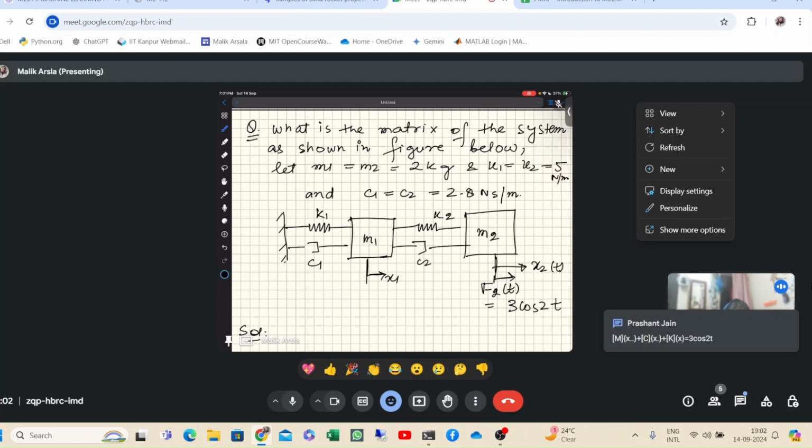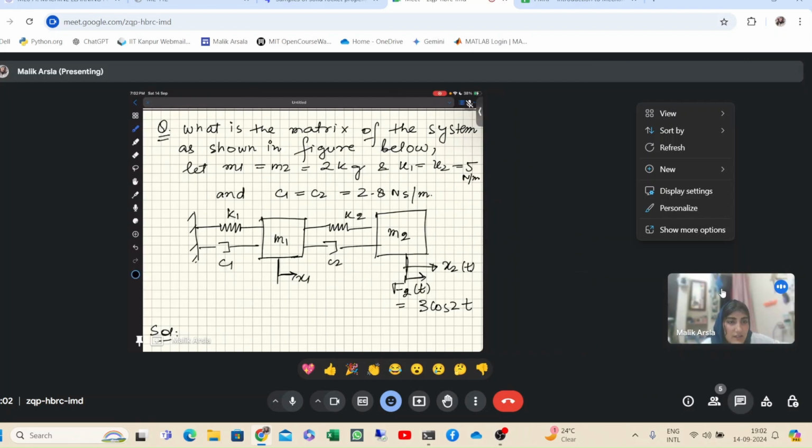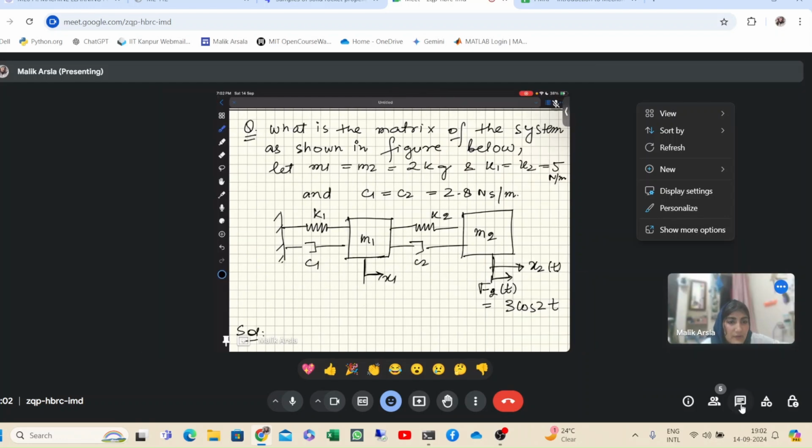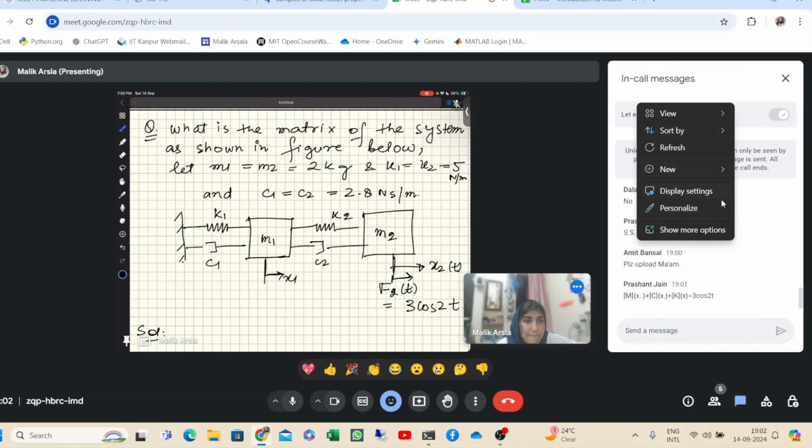M x double dot plus C x dot plus K x. Okay, so tell me, you can unmute yourself and tell me what are the coefficients you're getting for this C matrix. C matrix will be like what? Okay, you have written this C matrix.